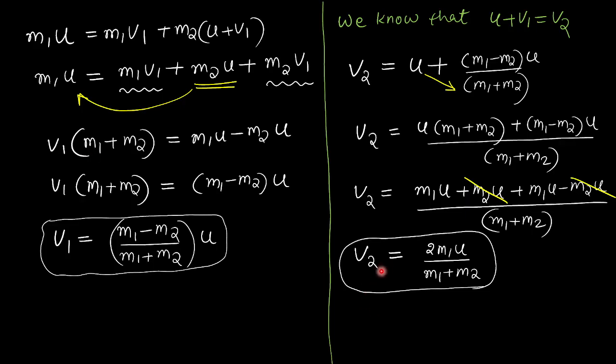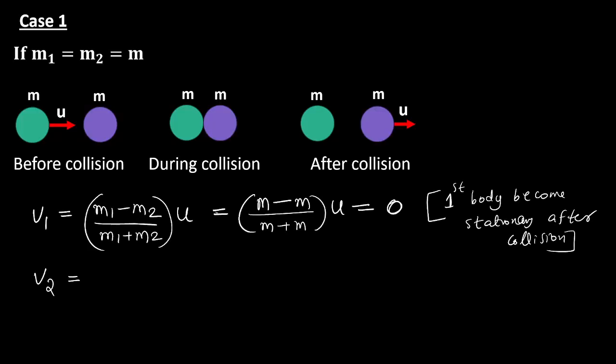V2, we have derived the formula. You better memorize this formula. V2 equals 2m1 by (m1 plus m2) into u. We derived it in the last class. Here m1 and m2 are equal to m.